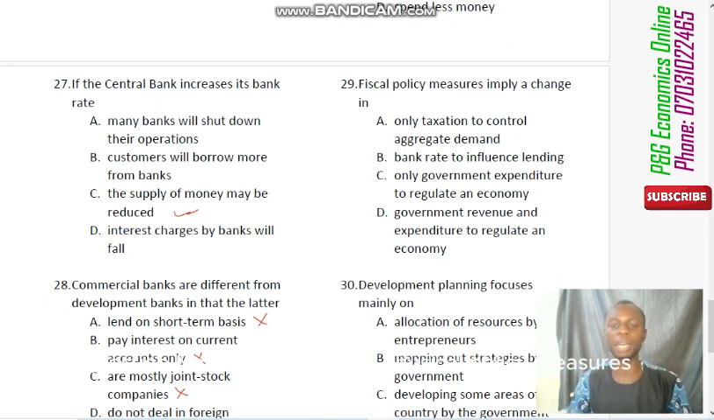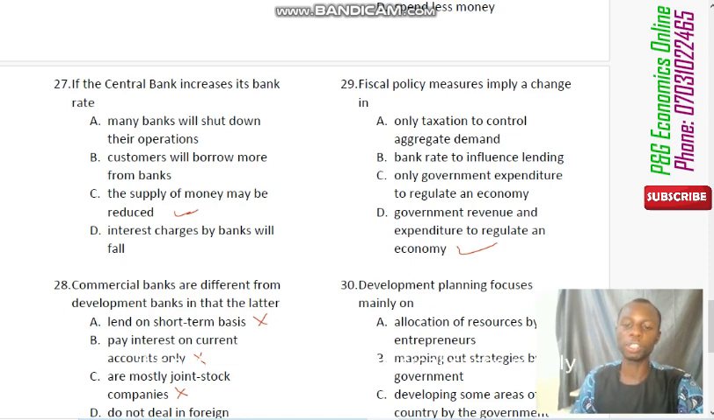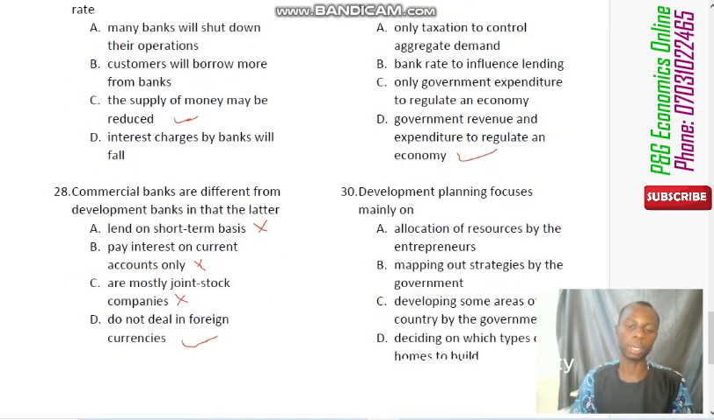Question number 29 says that fiscal policy measures imply a change in what? Remember we said that fiscal policy is the policy that is controlled by the government. So it's mostly government revenue and expenditure used to regulate an economy. So that is for fiscal policy. Bank rate is monetary policy. It's not under fiscal policy. Fiscal policy is mainly for government revenue and expenditure to regulate economic activity.